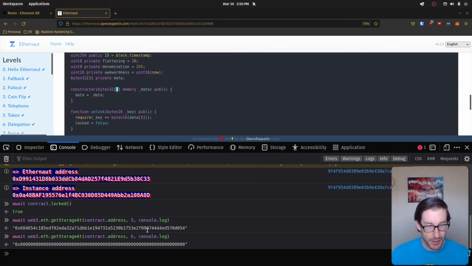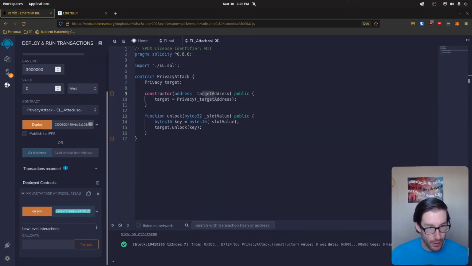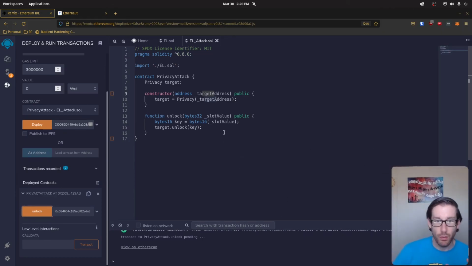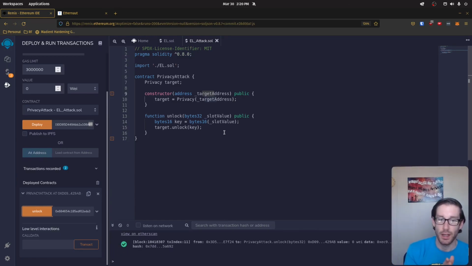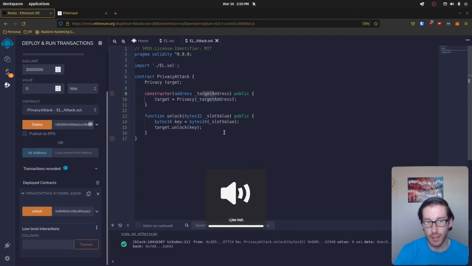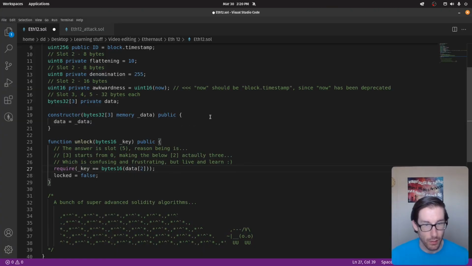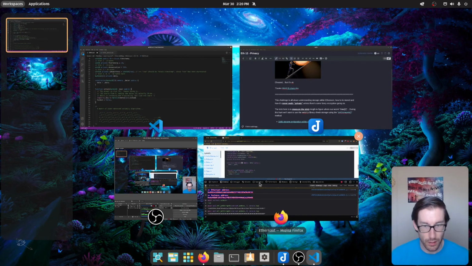So that being stated, we just need to copy this and put it into our attack. That's specifically the location that we're going to attack. So once we've put in that specific slot, what it's going to do is cut it in half with a bytes16, so from 32 to 16. It's then going to inject that into our key, and it should give us the right answer. So if we come back here and our computer breaks again, we'll try to get this to work.